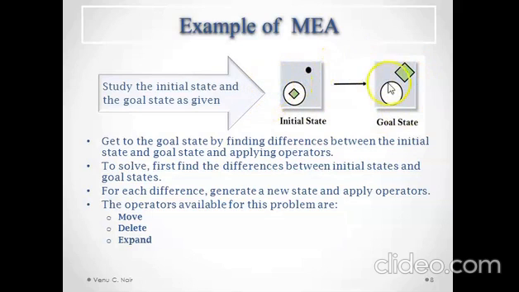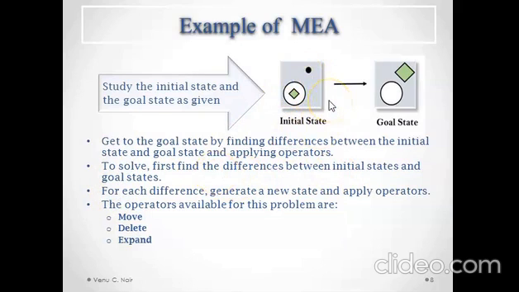So this process is known as MEA. Get to the goal state by finding differences between the initial state and goal state and applying operators. These are all we have discussed in the previous slides. To solve, first find the difference between the initial state and the goal state.